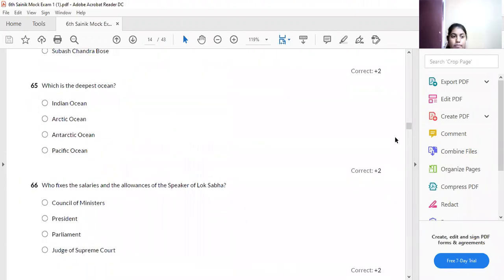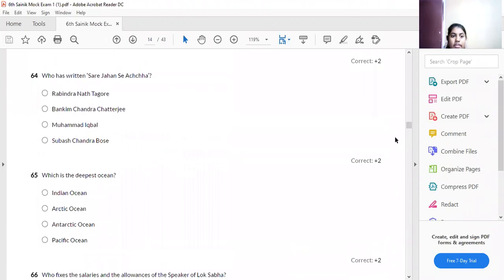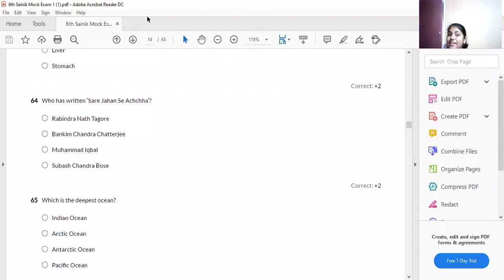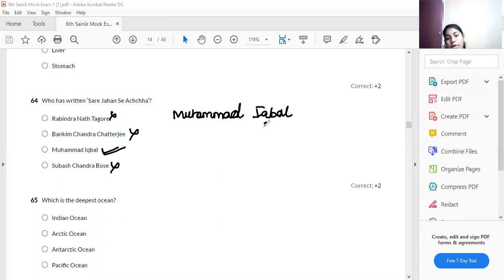The 64th question: who has written Sare Jahan Se Accha Hindustan Hamara? Rabindranath Tagore? No, he wrote the national anthem, Jana Gana Mana. Bankim Chandra Chatterjee? No, he wrote Vande Mataram. It is Muhammad Iqbal. Muhammad Iqbal wrote the patriotic song Sare Jahan Se Accha. Therefore, option C is your answer.